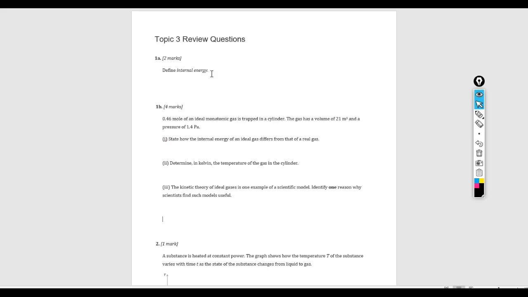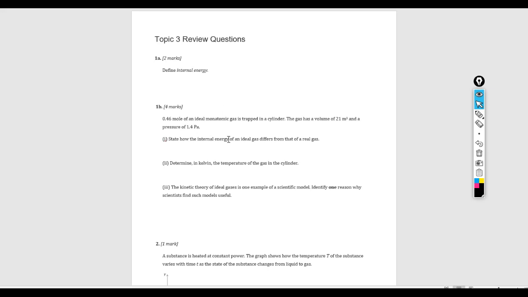Okay, so in a way it's kind of like mechanical energy. Mechanical energy is the sum of kinetic and potential energy of an object. Internal energy is the total kinetic energy of all of the trillions and trillions of those atoms or molecules, plus all of the potential energy each one has.